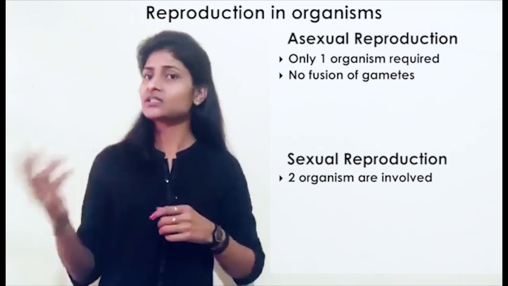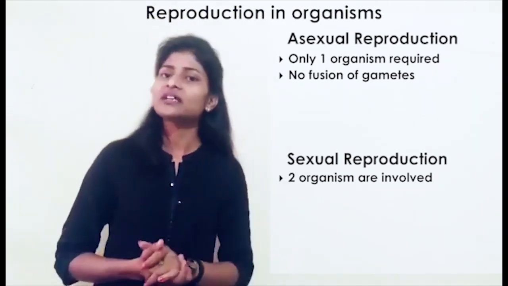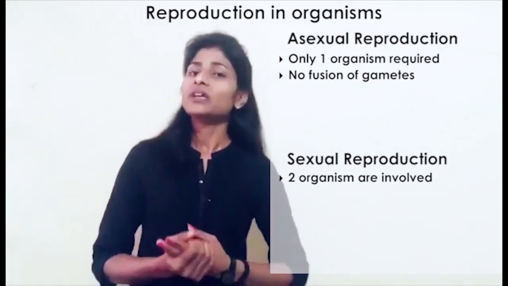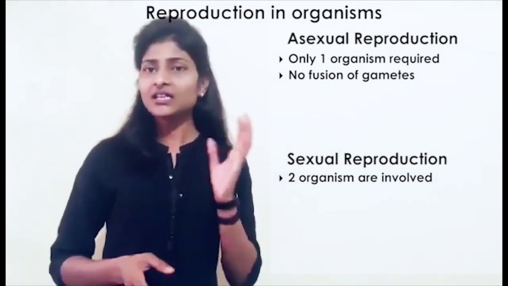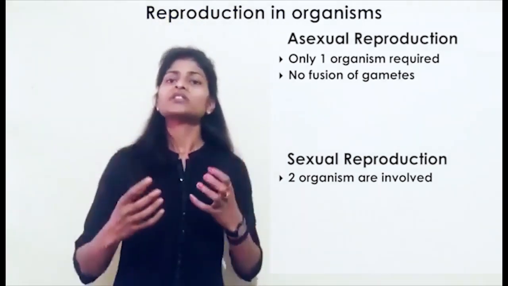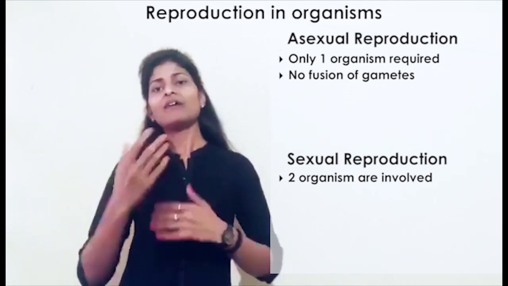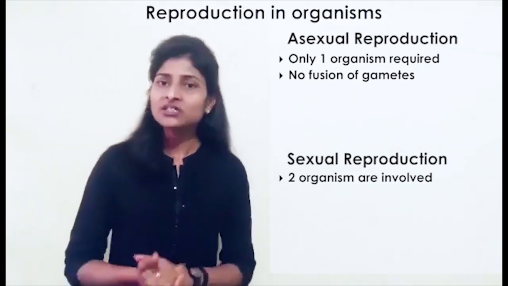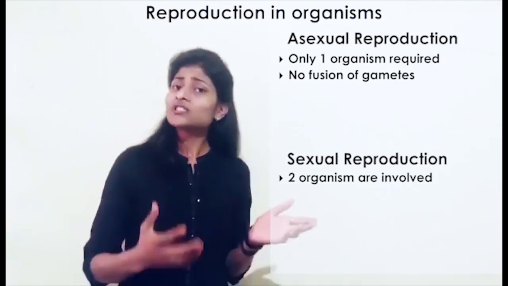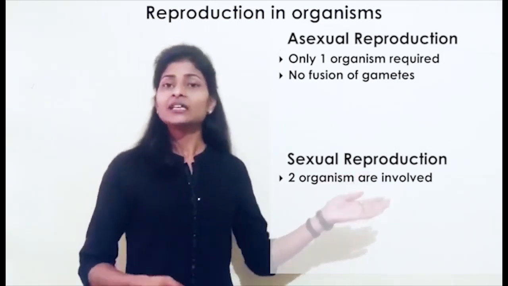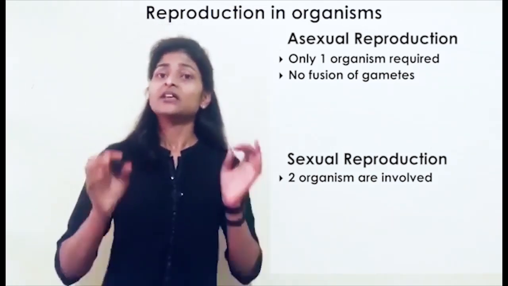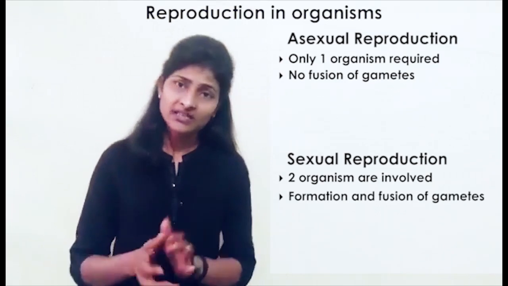On the other hand, for the process of sexual reproduction, there is always a requirement of two individuals of opposite gender. One is considered as male, another one is considered as female. In some of the monoderms, in some of the bacteria, we can say positive strain and negative strain. These positive and negative strains form their specific gametes, and after that the gametic fusion takes place and the resulting progeny will develop. So the first point in sexual reproduction is that there is always involvement of two individuals, and the second one is that gametic fusion always takes place.